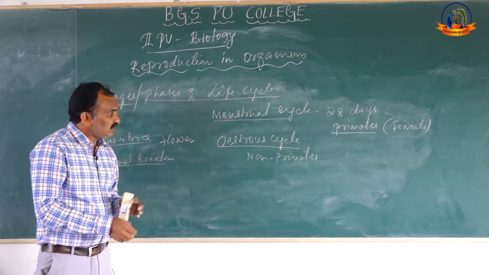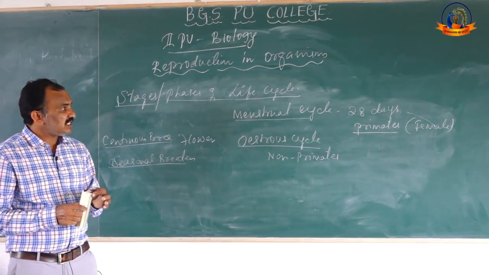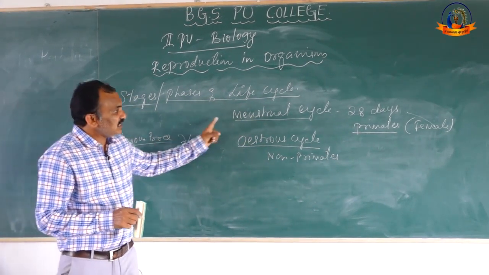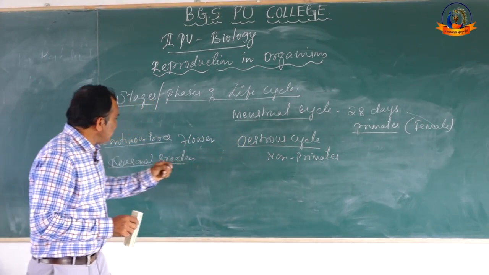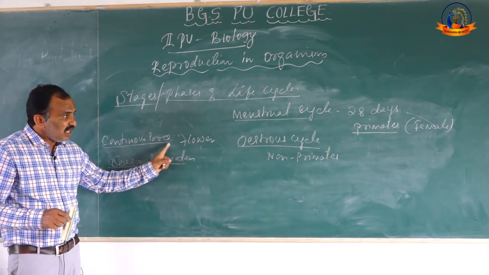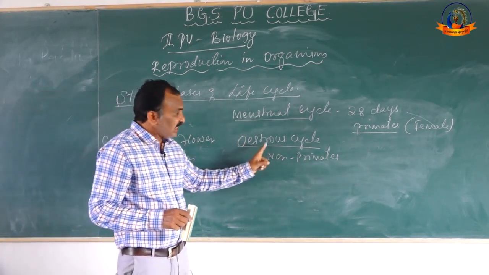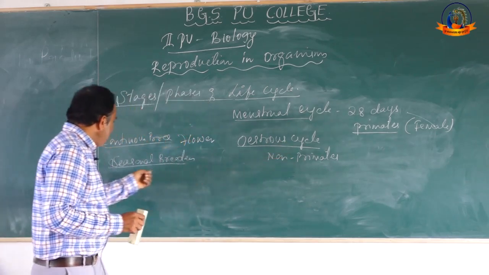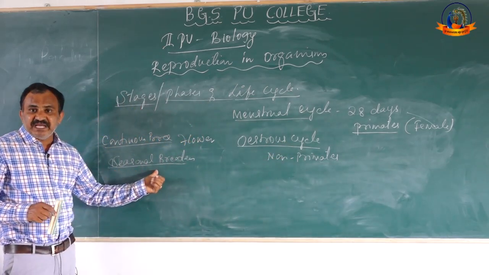So in such organisms, the estrous cycle occurs. Hence, those organisms exhibiting the menstrual cycle are called continuous breeders, and those organisms which exhibit the estrous cycle are the seasonal breeders.